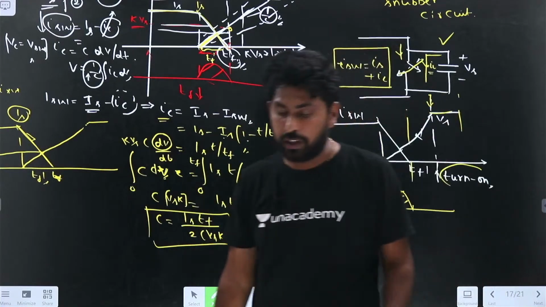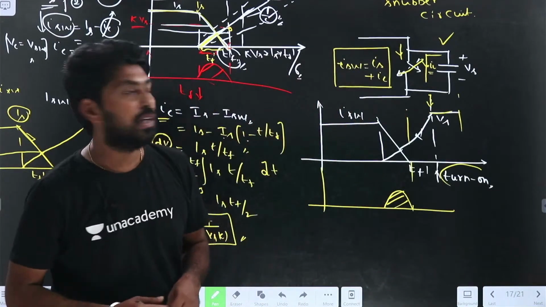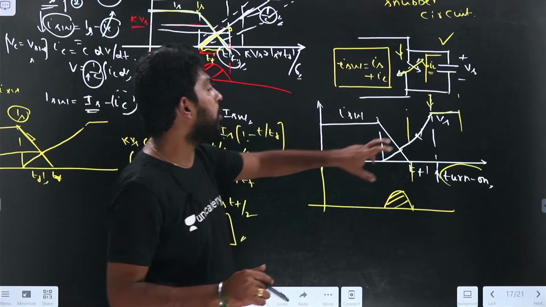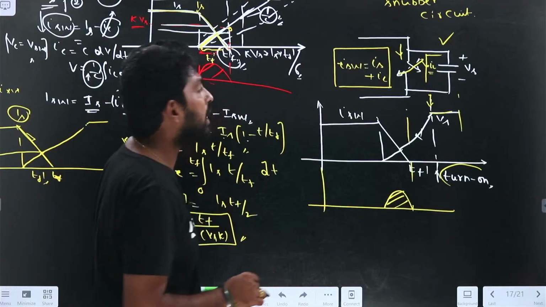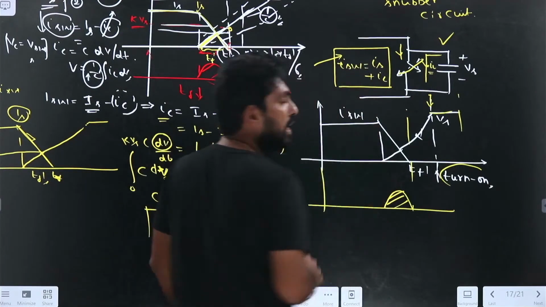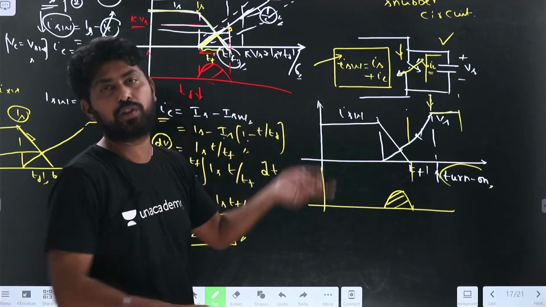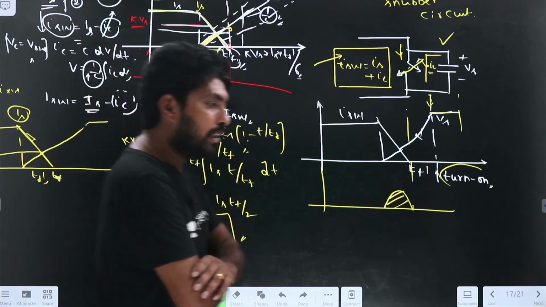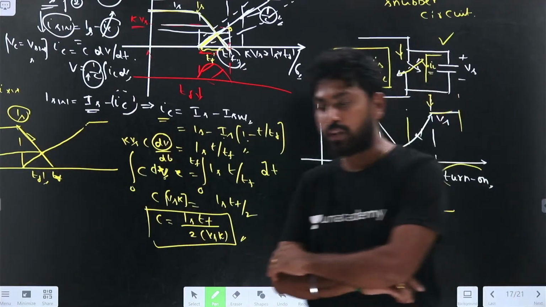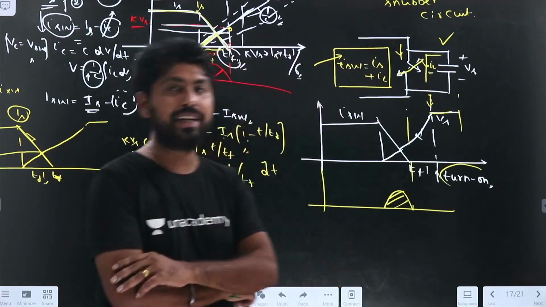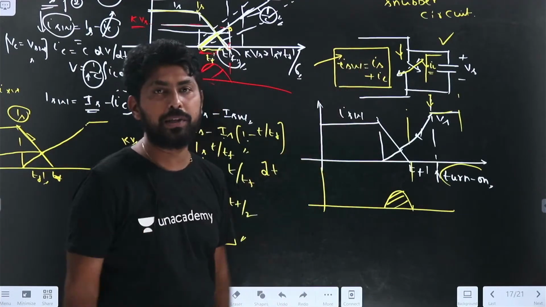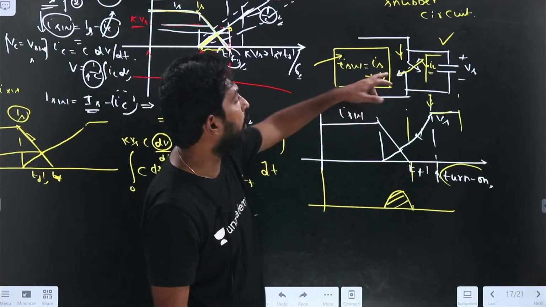What happens if it is carrying more current here? If the capacitor current is more at this time, because it is at Vs, there are more losses, as well as a possibility of destruction of the switch. The increase in losses can cause an increase in temperature, and everything will follow.